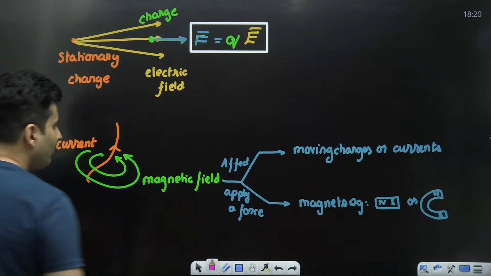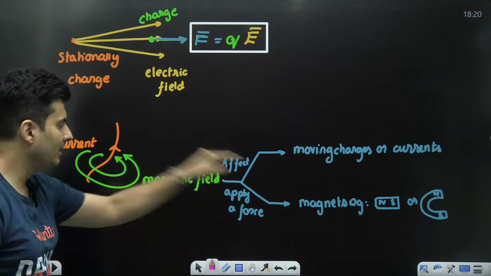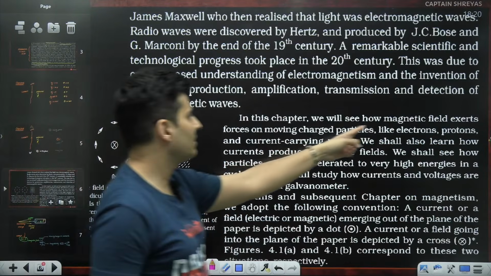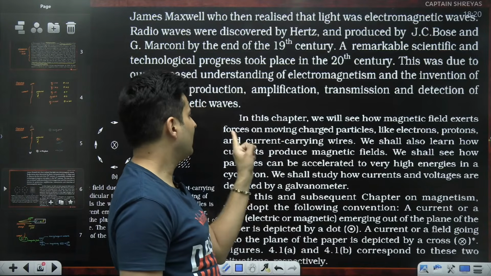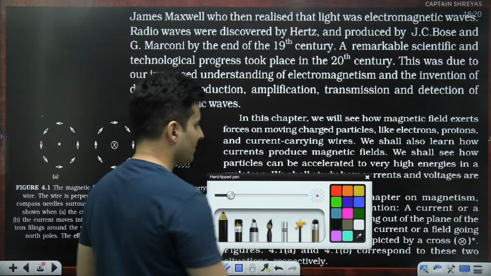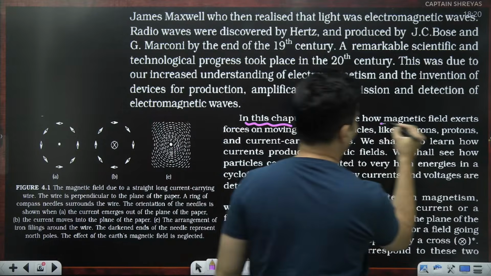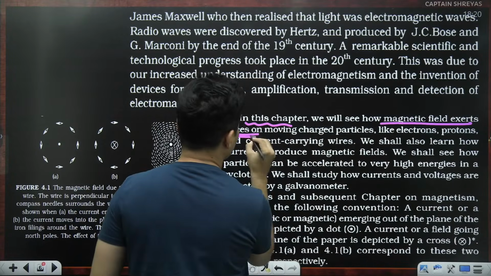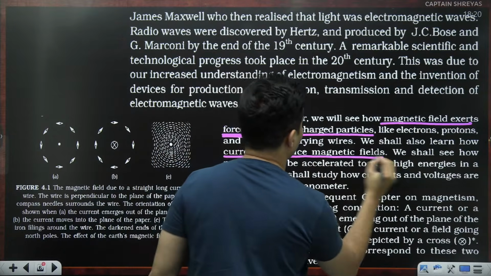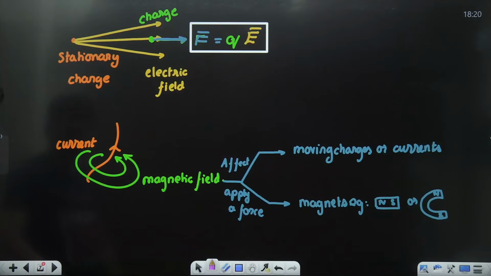Okay? Yes. All right. So, this is what we'll be studying. That is what they have in fact told also. We shall see how magnetic field exerts forces on moving charged particles or current carrying wires. See this? This is exactly what they have told. In this chapter, we'll be studying how magnetic field exerts forces on moving charged particles and how current produces magnetic fields. Okay? This is what we are going to study.